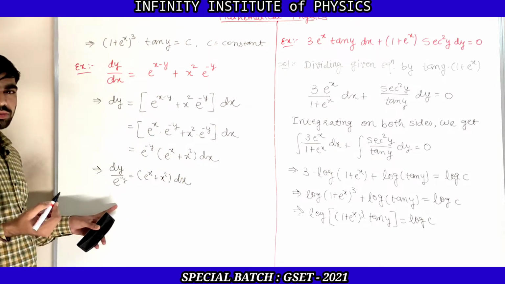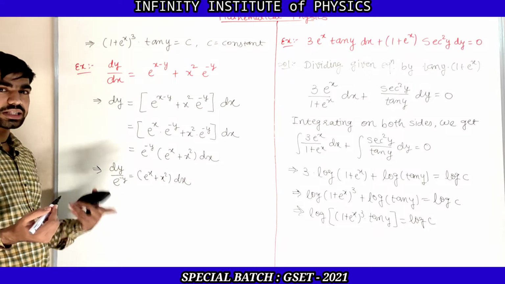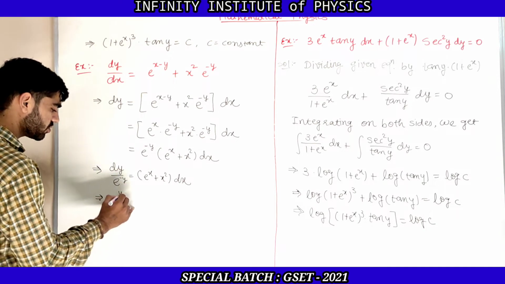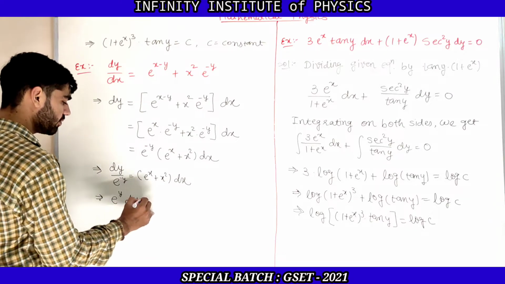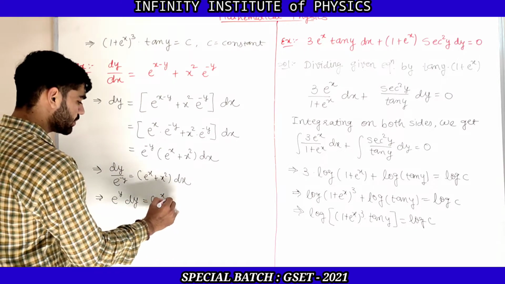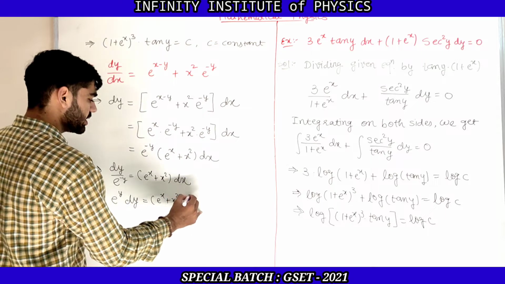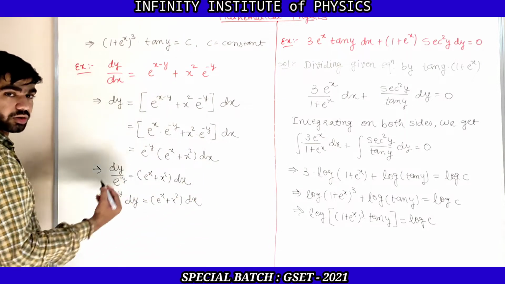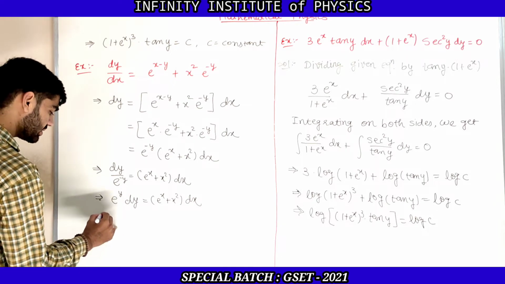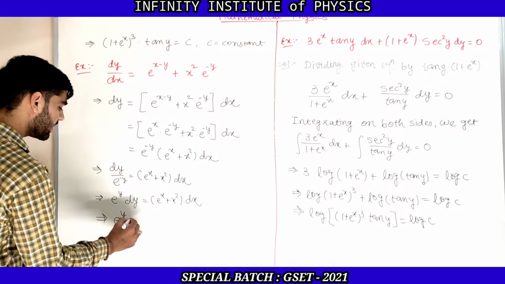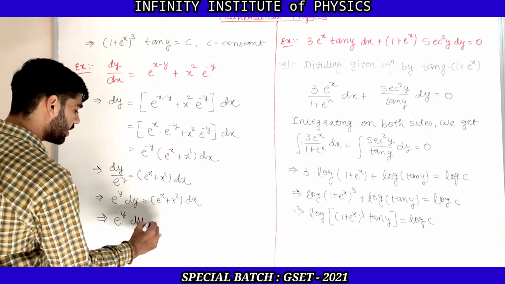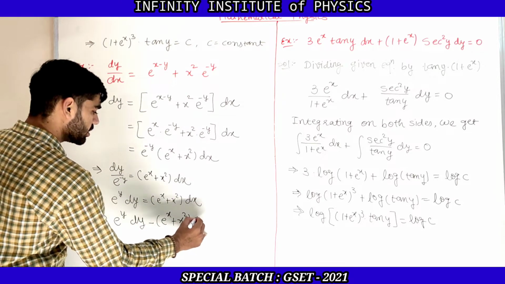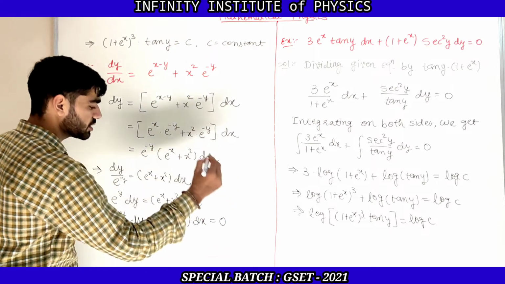But 1 upon e raised to minus y can be written as e raised to y. So now this equation will be e raised to y dy, which is equal to (e raised to x plus x square) dx. And now let us take this term e raised to x plus x square on the left hand side, then this is e raised to y dy minus (e raised to x plus x square) dx is equal to 0.